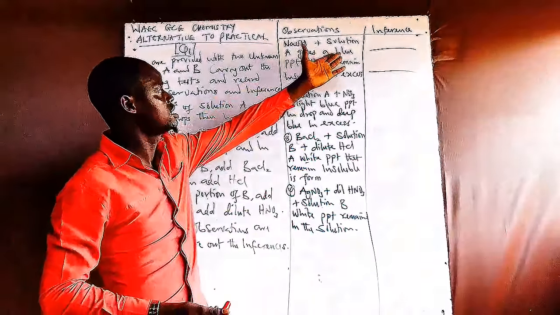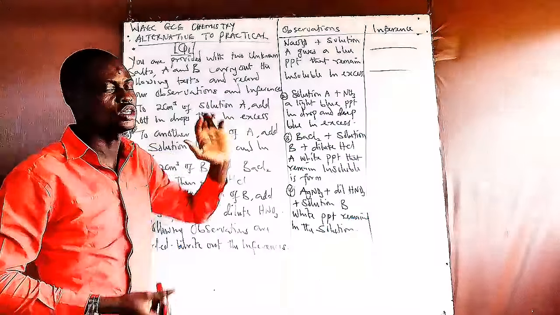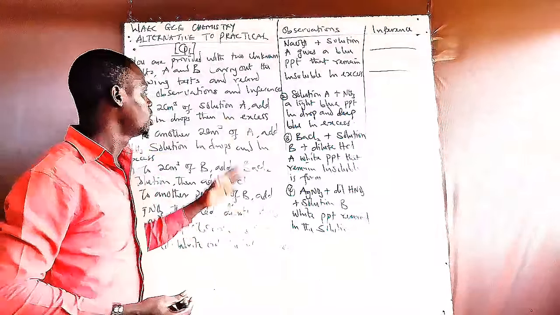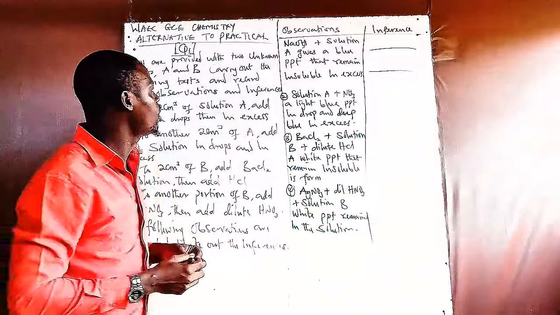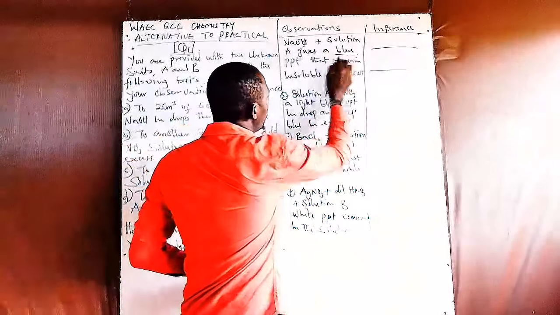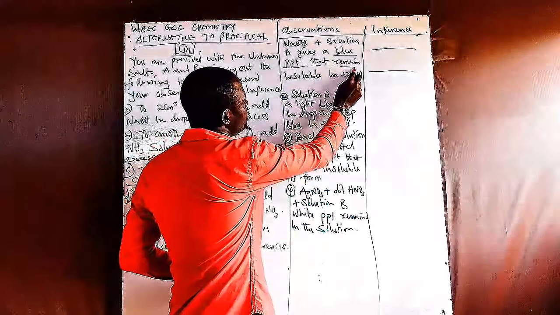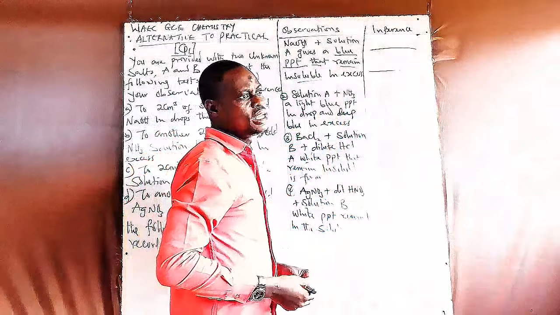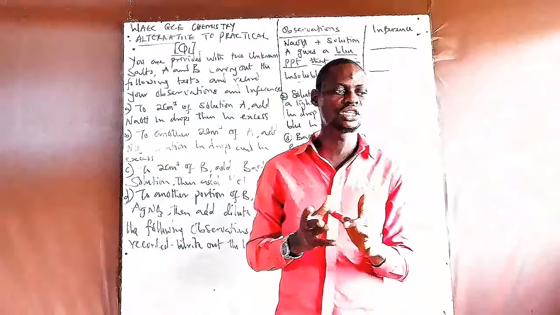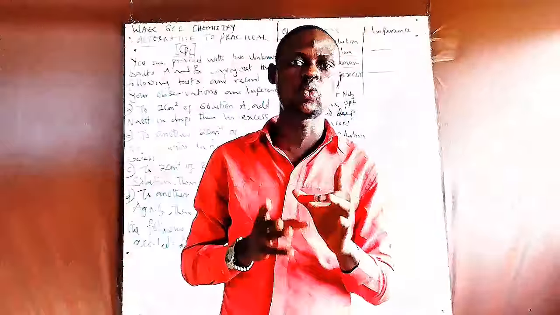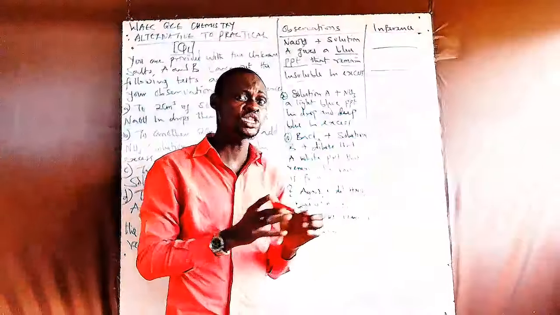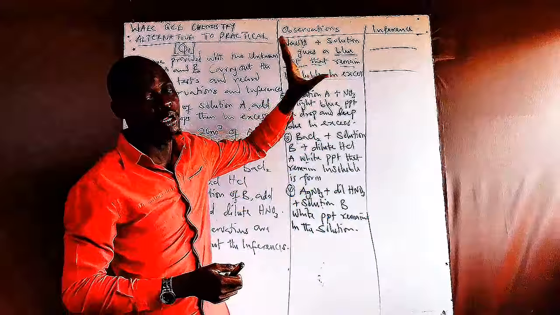When sodium hydroxide solution is added to A, we don't know the solution A itself, but they told us that a blue precipitate is formed, and that blue precipitate remains insoluble in excess. Now which of the following ions always gives a blue precipitate?